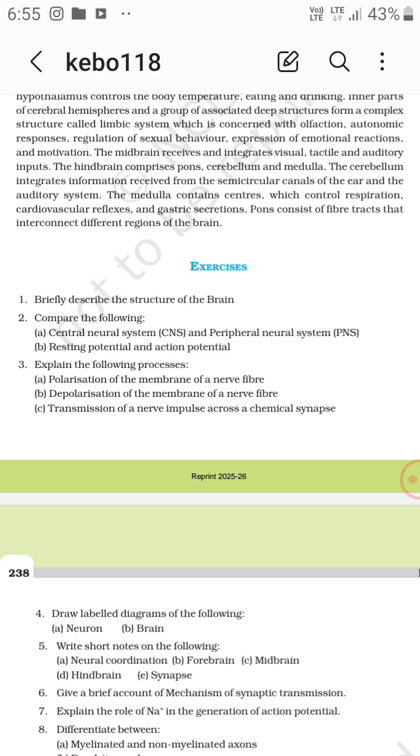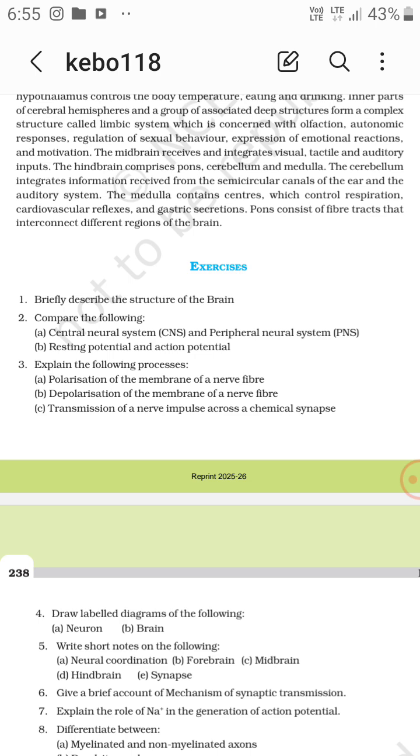Okay, explain the following process: polarization of the membrane of a nerve fiber. The membrane is polarized. It means it is in the resting stage, right? And then the depolarization of the membrane of a nerve fiber means the membrane is excited. Now it is going to conduct an impulse.